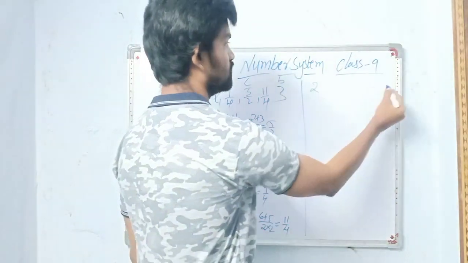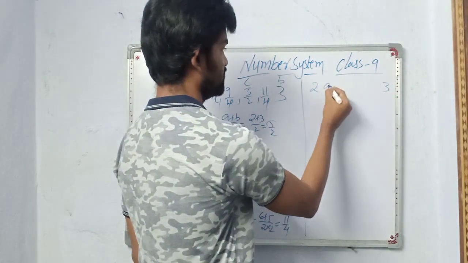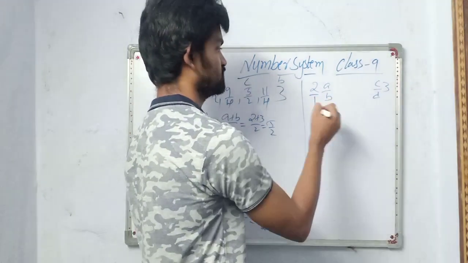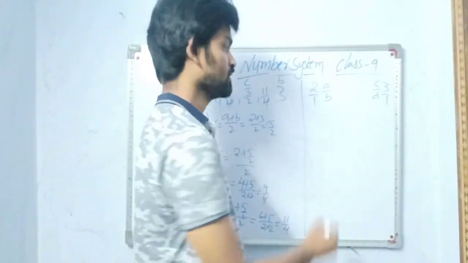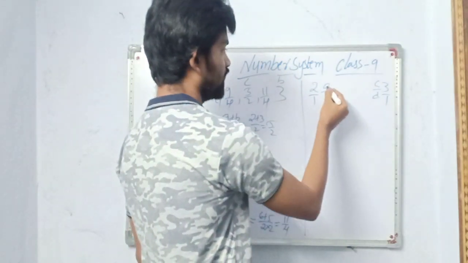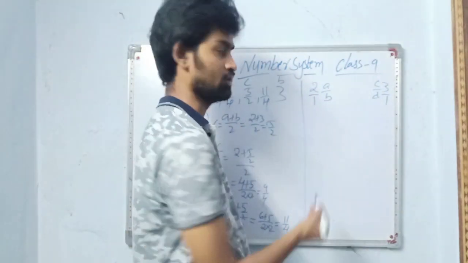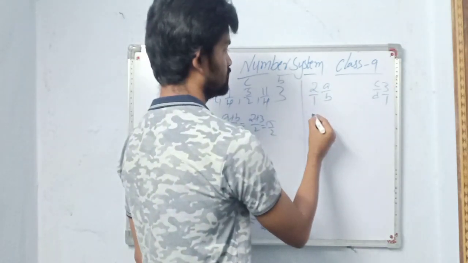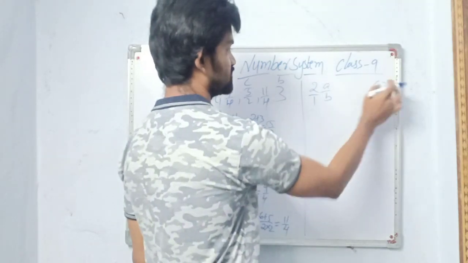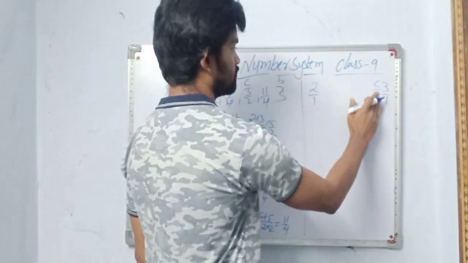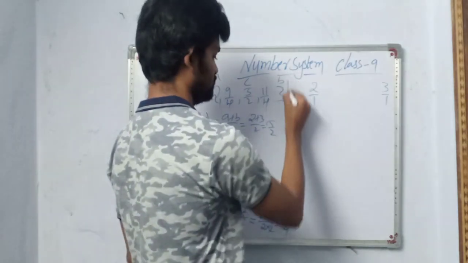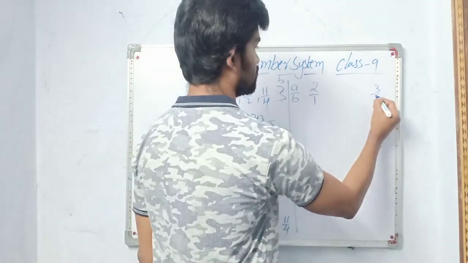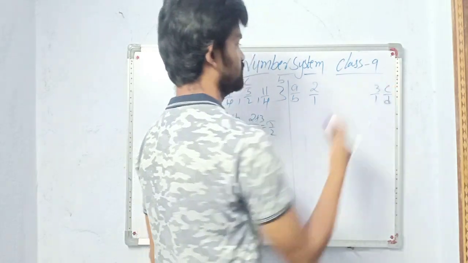Same question. 2, 3. Now I will take this as A by B, this as C by D. This is not in A by B form, so I will write 1 here. Next, I will write a little this side so that you will understand clearly. This is A by B, this is C by D.